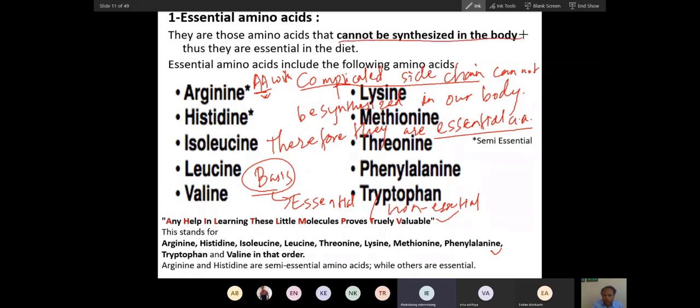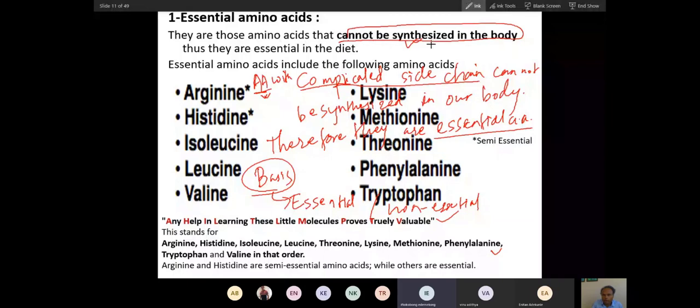I have written the definition here. You read this. What is the basis of calling them important, essential? Why? Read this. Sorry, my network is broken.